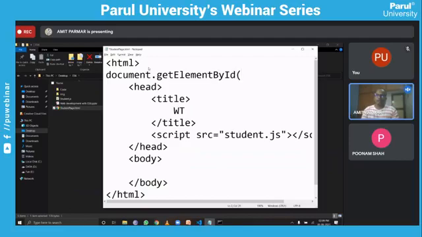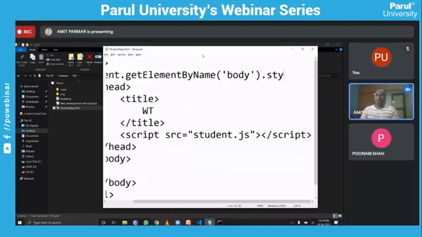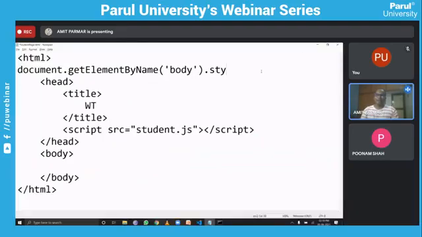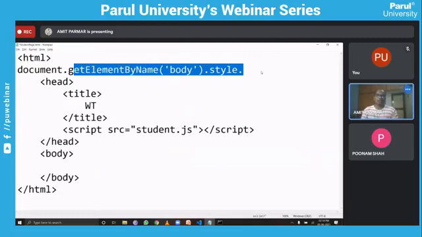You can use it with a particular id, or by name, and provide the body, and based on that you can access the style of this particular document. So document.getElementById, getElementsByName, getElementsByClassName, and then here you can change whatever style you want to change.